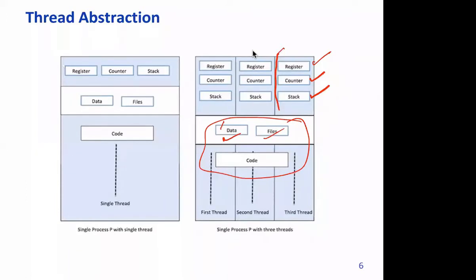The only thing that's private to a thread is this area, which is various values of registers. Let's assume that 3 threads are running on 3 processors, then each will have different values of registers, different values of program counters, because they may not be exactly synced.